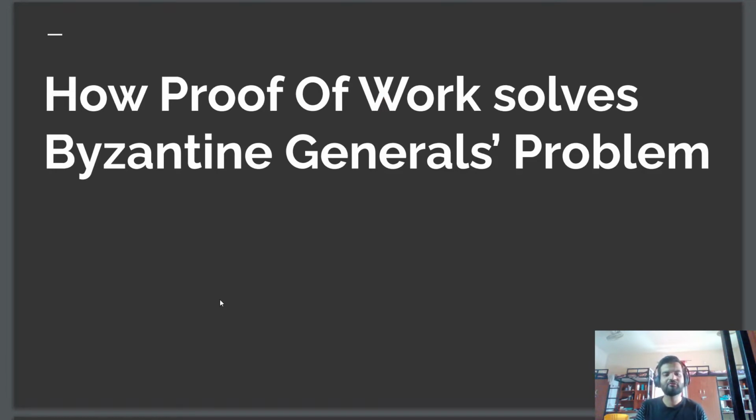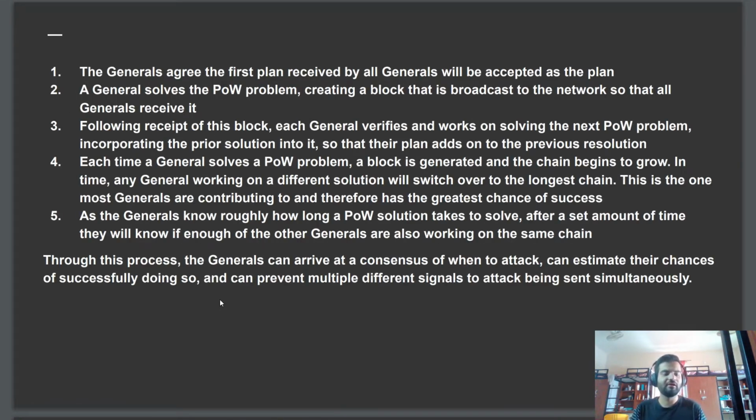So how did proof of work solve the generals' problem? If we go by the context of the generals' problem, this is how it works.